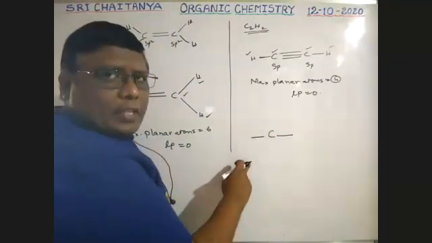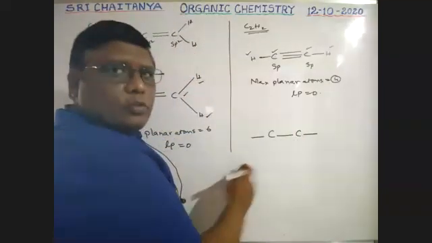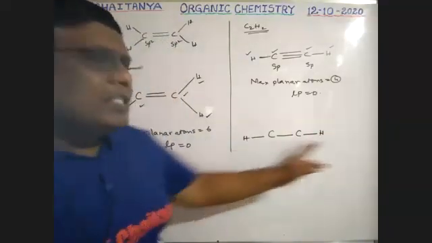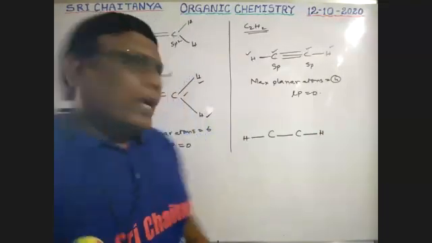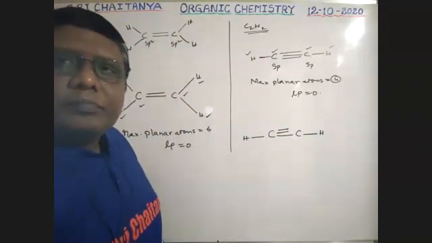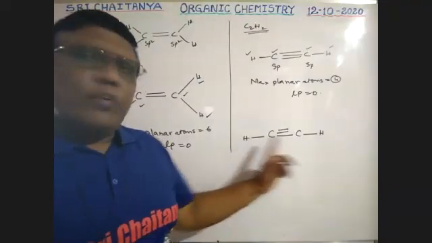These 2 bonds within the plane. Next, this is sp. These 2 bonds within the plane. Those directly connected atoms are also in the plane. That is why all these atoms are in the same plane. Okay. The remaining bonds need no consideration. So this is the way to identify the planar atoms. All the 4 atoms are in the same plane.